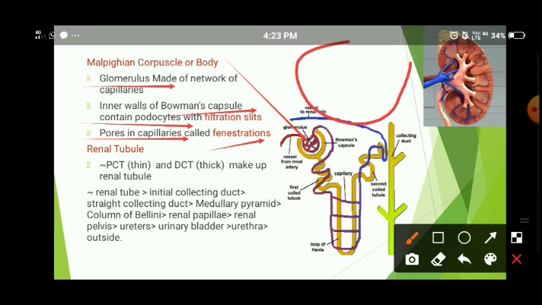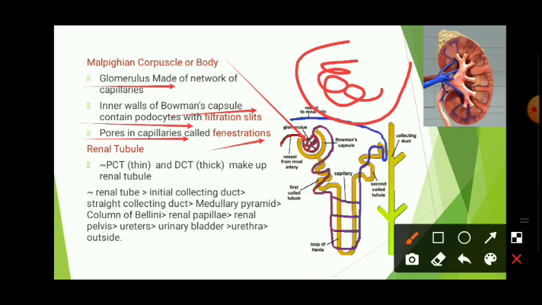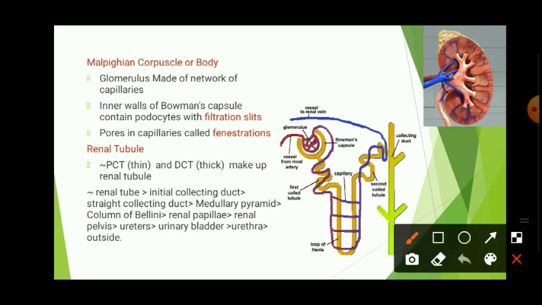Suppose this is a glomerulus and these are the blood vessels; they will have small pores called fenestrations, and Bowman's capsule also has small pores, called filtration slits, through which the actual filtration occurs. Next we will see the renal tubule. It can be divided into two: PCT, the proximal convoluted tubule, and DCT, the distal convoluted tubule. PCT is thin and DCT is thick. They both make up the renal tubule.